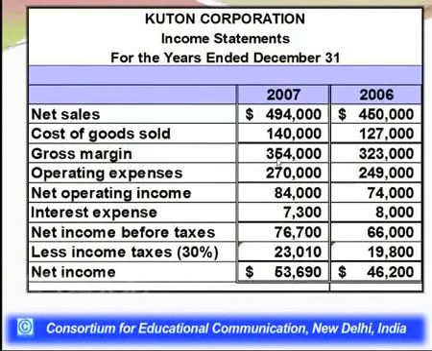So if you divide this 354,000 with 494,000, which is the sale amount, the ratio which you will get would be known as gross profit ratio, right? And this comes out to be 71.65%, which is a very, very good ratio when it comes to referring to most of the industry standard.